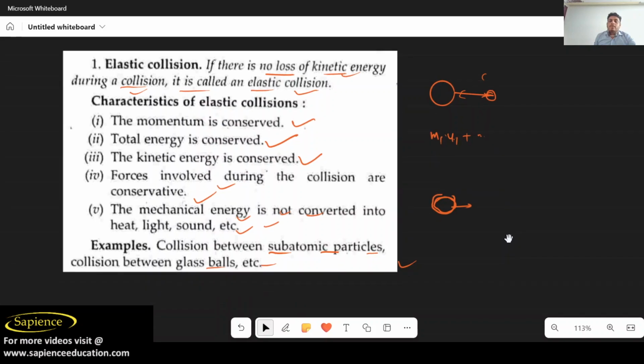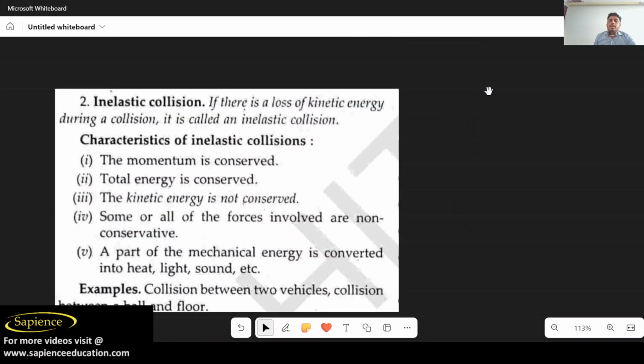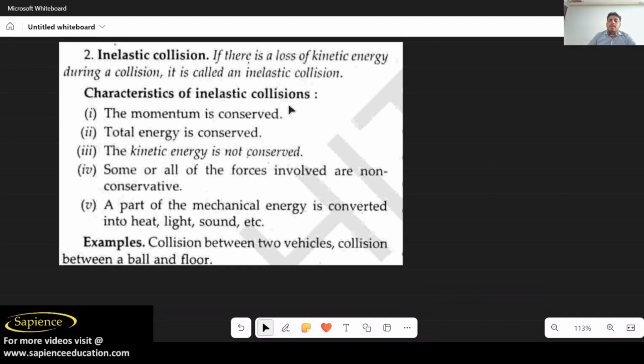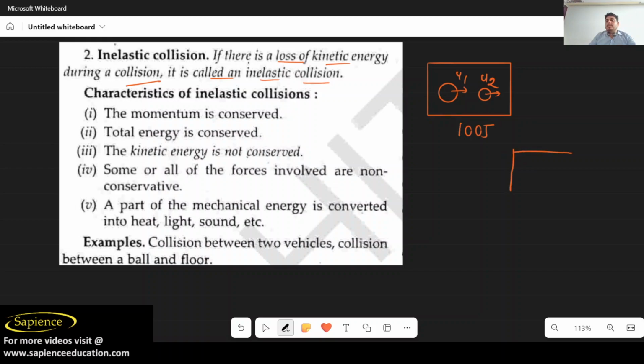Now I will talk about inelastic collision. What is inelastic collision? If there is a loss of kinetic energy during the collision, then it is called an inelastic collision. For example, initially an object is moving with velocities u1 and u2. The total kinetic energy of this system before collision is, suppose, 1000 joule, and after collision its velocities become v1 and v2. So what will happen? Total energy will be how much?